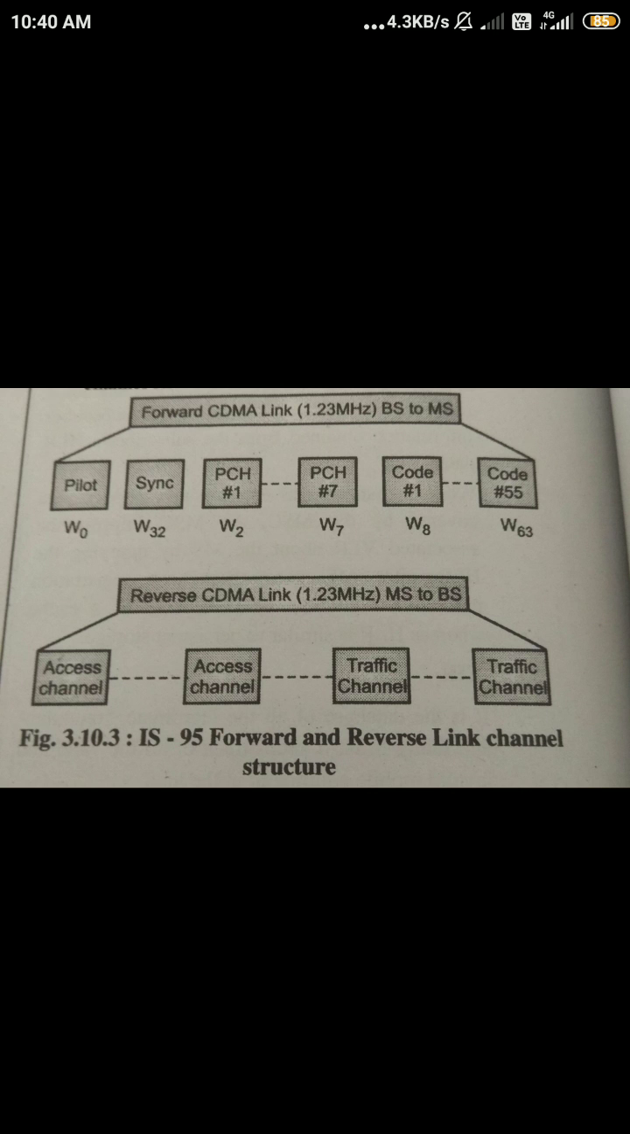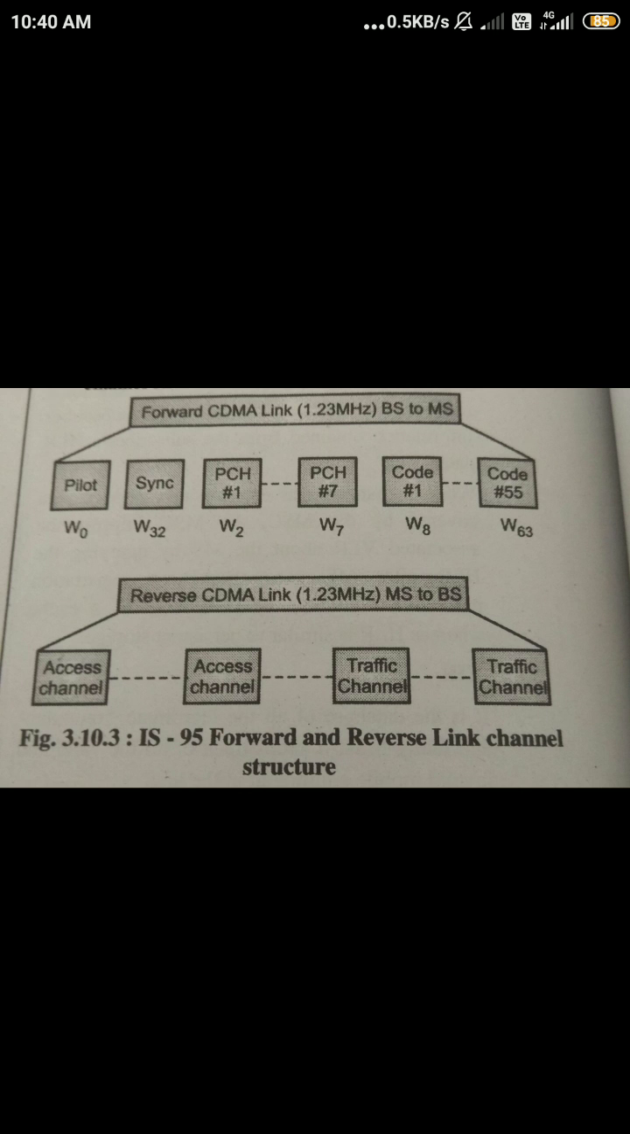Next is the synchronization channel, which belongs to Walsh code 32, and it is an optional channel used to send synchronizing information to the mobile station. If synchronization is required, it is used for transmission of synchronizing information. W32 has a pattern of 32 consecutive zeros and 32 consecutive ones. That is ideal for synchronization.